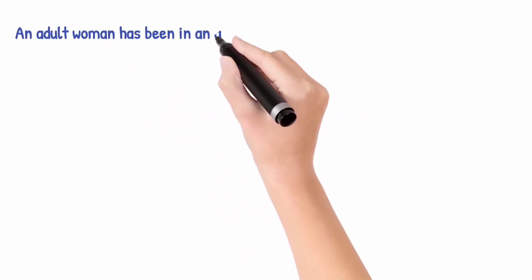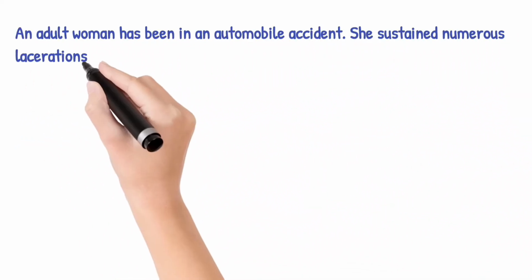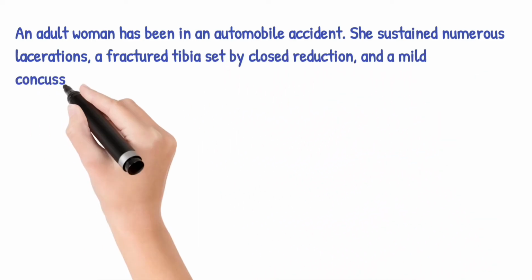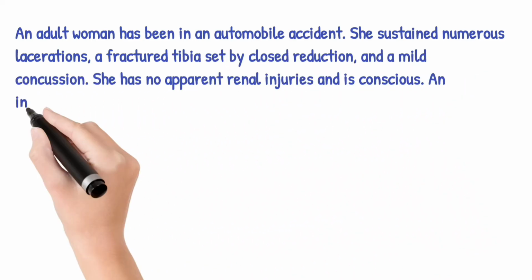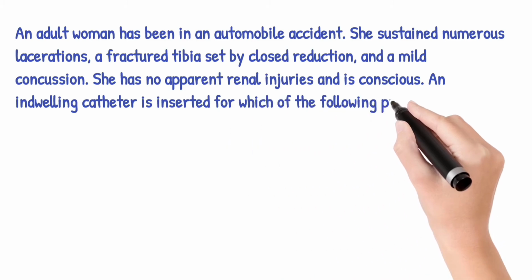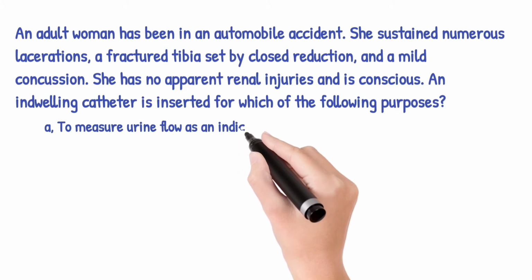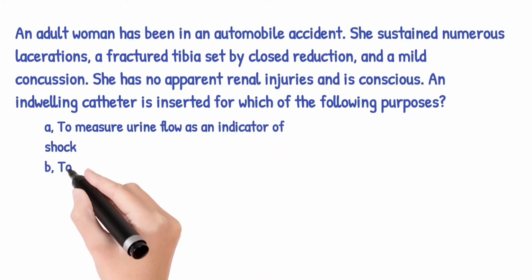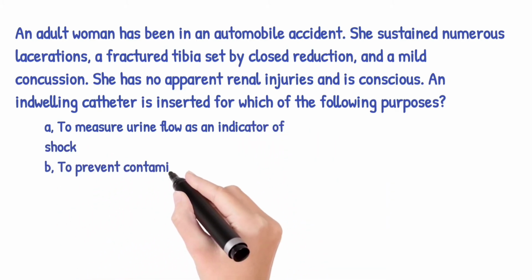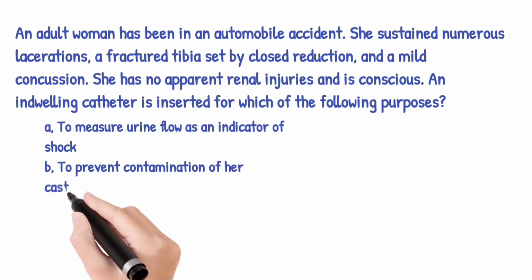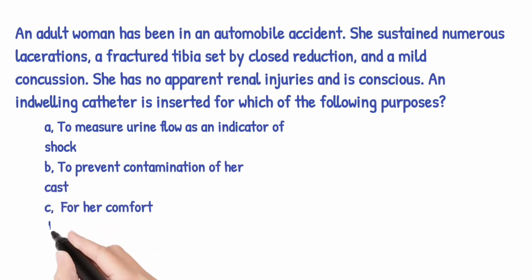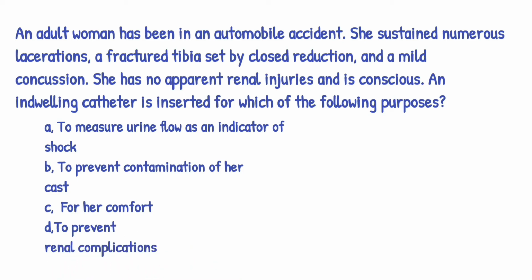An adult woman has been in an automobile accident. She sustained numerous lacerations, a fractured tibia set by closed reduction, and a mild concussion. She has no apparent renal injuries and is conscious. An indwelling catheter is inserted for which of the following purposes? Option A, to measure urine flow as an indicator of shock. Option B, to prevent contamination of her cast. Option C, for her comfort. Option D, to prevent renal complications. The correct answer is option A, to measure urine flow as an indicator of shock.